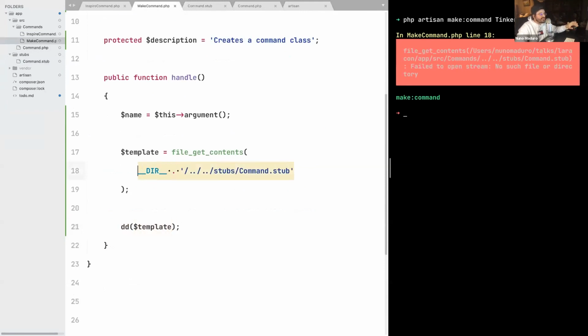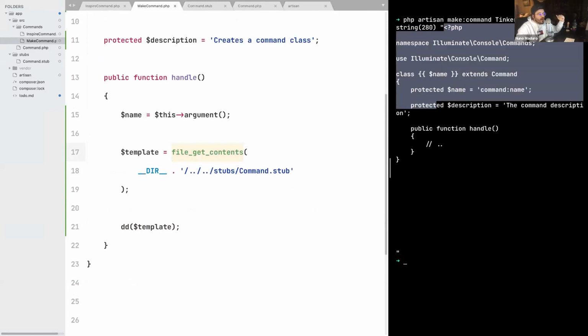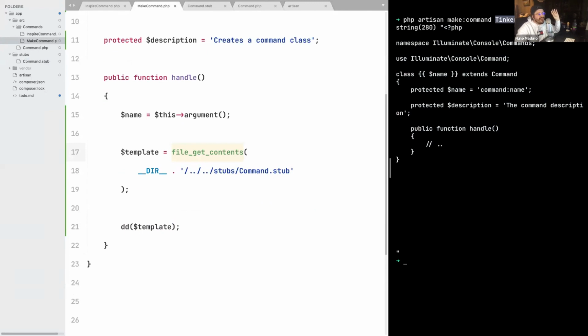As soon as we have this command.stub created, the result of our dd variable template should be the contents of this template, because we have this function, file get contents. So let's just execute this command once again. And sure enough, I can see on my terminal the entire content of my template. But again, what we really want is basically to pass this argument to the name here. So the tinker command should be able to appear here.